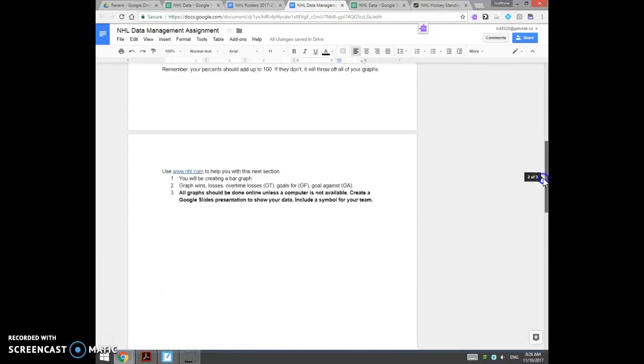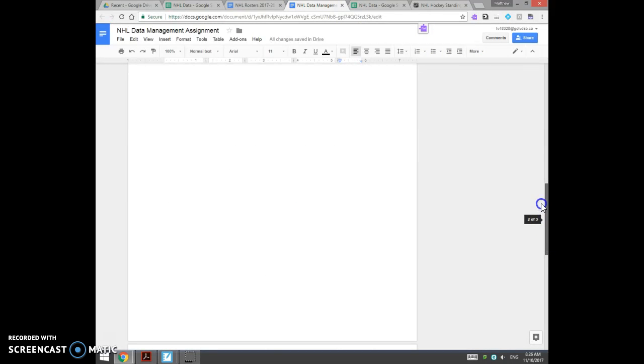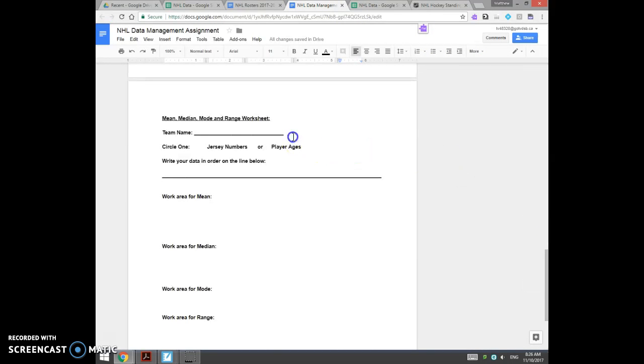So I can go back to my sheet here. Okay, and the very last sheet here has some place to work with your mean, median, mode, and range. So I'd write in my team name, Winnipeg Jets. I'm going to do players' ages, and I'm going to use this line and probably underneath to write down their ages. I would probably just on this line copy them down how I see them. And then maybe on the back side of this sheet I would put them in order from least to greatest because that's going to be important to find the median.